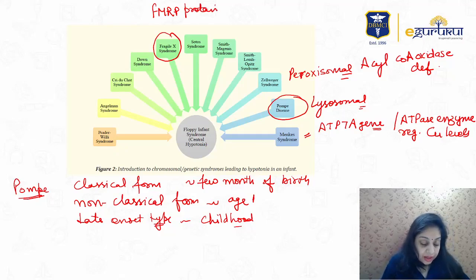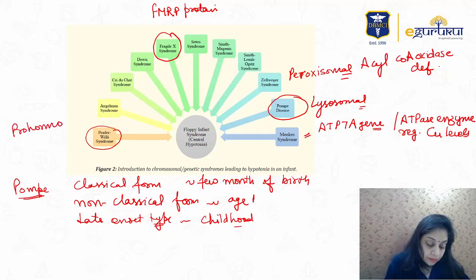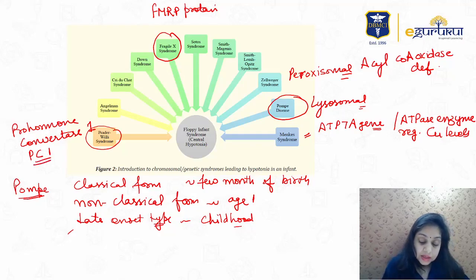Prader-Willi syndrome, PWS, right? It is related to prohormone convertase 1, or in the exam, if this question is asked, you will see PC1, leading to obesity and growth hormone deficiency.